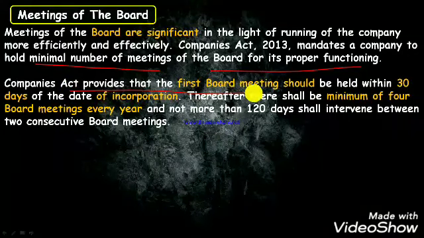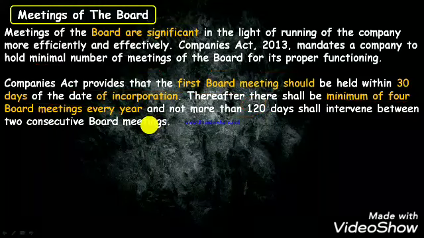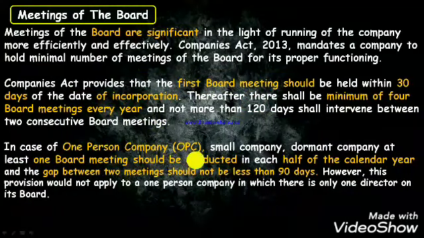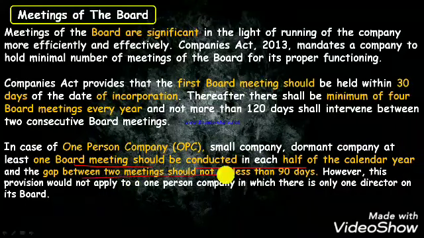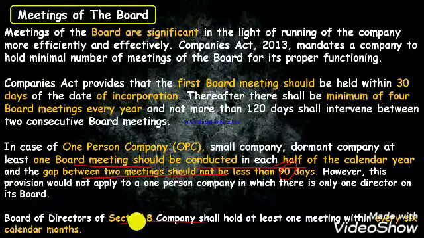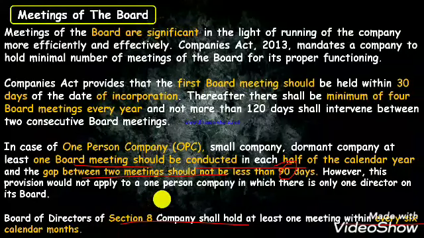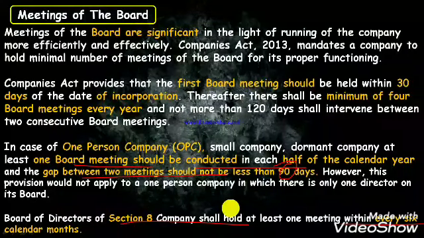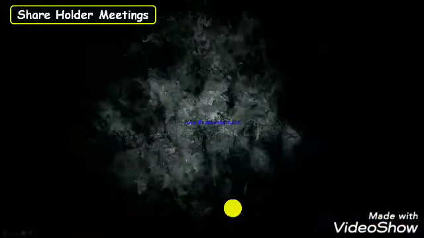Companies Act provides that the first board meeting should be held within 30 days of incorporation. Thereafter, there should not be a gap of more than 120 days and a minimum of 4 meetings should be held every year. Okay. In case of one person company, small company, dormant company, one board meeting should be conducted in each half of the calendar year and the gap between 2 meetings should not be less than 90 days. Okay. Board of Directors of Section 8 companies shall hold at least one meeting within every 6 calendar months. Means whatever companies are registered under Section 8, they have to hold a meeting within every 6 months.